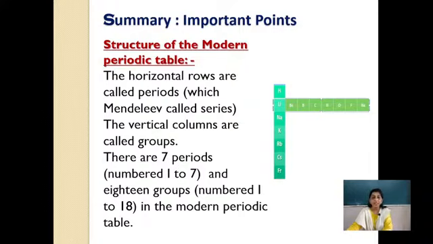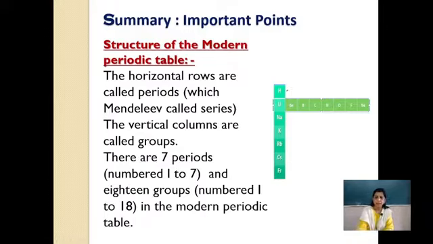To understand the lesson, let us summarize some important points. Structure of the modern periodic table: the horizontal rows are called periods. Here I showed you one group across all periods, so if you extend these horizontally, you will come to know that these are the periods.